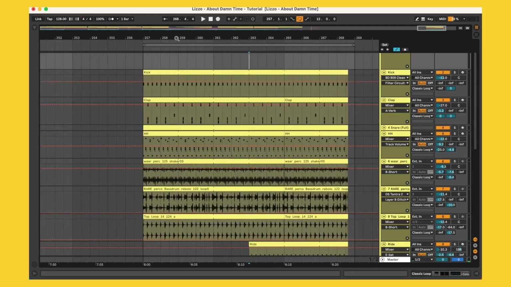And the reason that I like to start with the drums first is for two main reasons. I want to make sure that the timing and the rhythm of the vocal is working well with the drums, and making sure that the work that we just did preparing the sample did actually work exactly like we wanted to, so everything's in time nicely. And the second reason is that the drums can really have a big impact on the vibe of the track. So by making sure that the vocals are sitting nicely with the type, the style, the genre of drums that you want to do, you can make sure that you are in the right place.